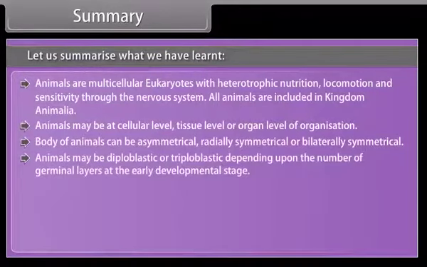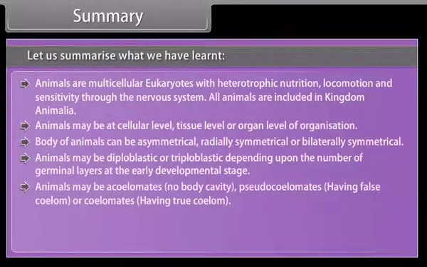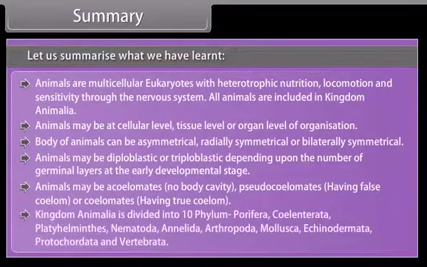Animals may be diploblastic or triploblastic depending upon the number of germinal layers at the early developmental stage. Animals may be acoelomates, no body cavity, pseudocoelomates, having false coelom, or coelomates, having true coelom. Kingdom Animalia is divided into 10 phylum, Porifera, Coelenterata, Platyhelminthes, Nematoda, Annelida, Arthropoda, Mollusca, Echinodermata, Protochordata, and Vertebrata.